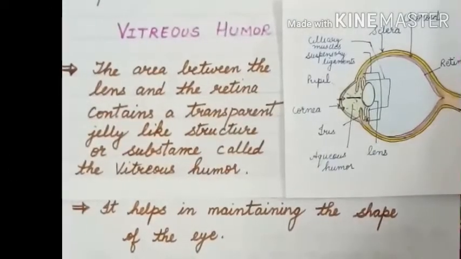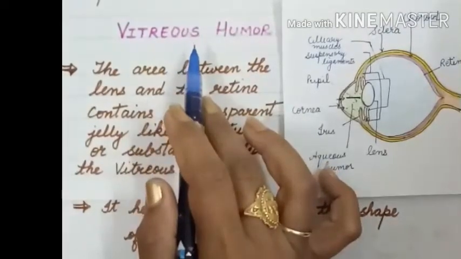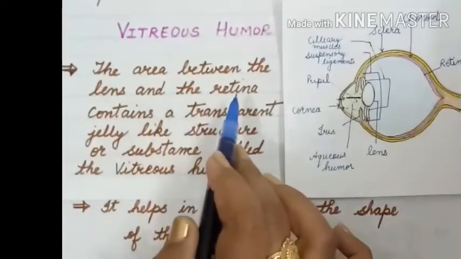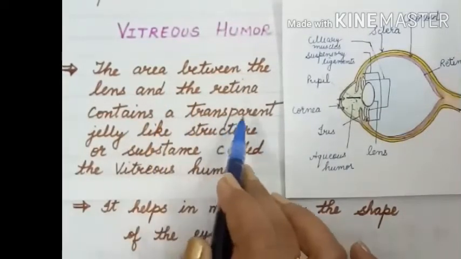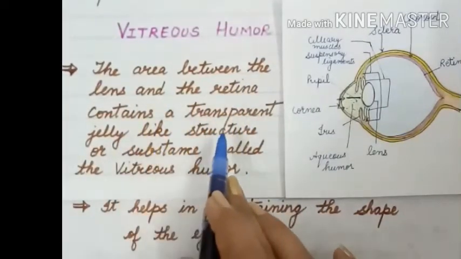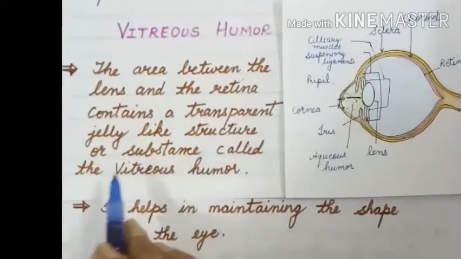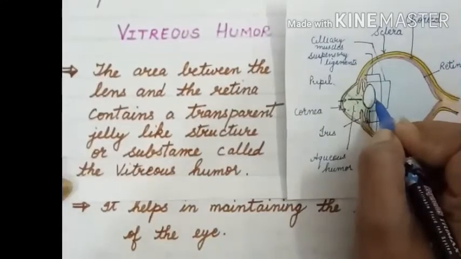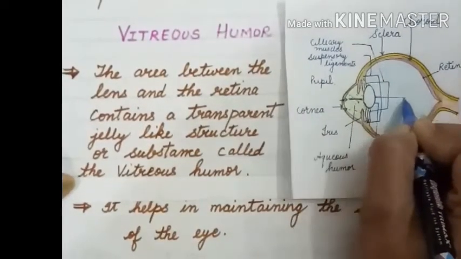Now the next part is the vitreous humor. The area between the lens and the retina contains a transparent jelly-like substance called the vitreous humor. You can see in the picture the area between the lens and retina.